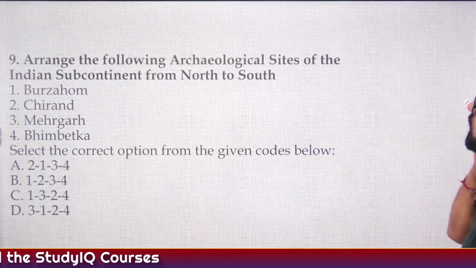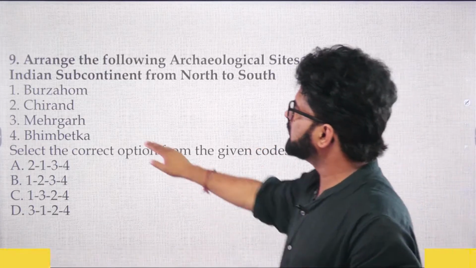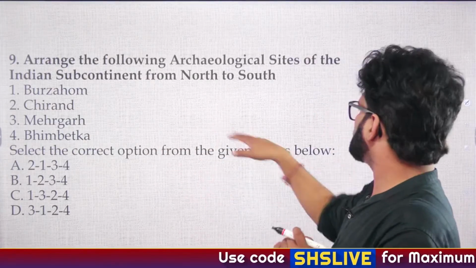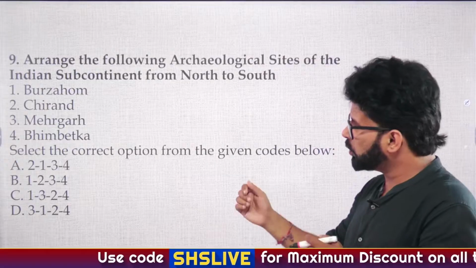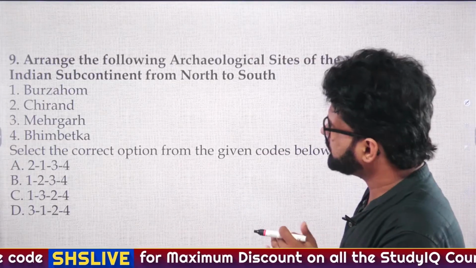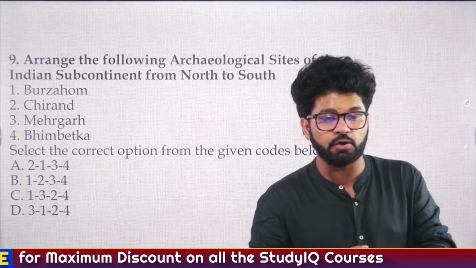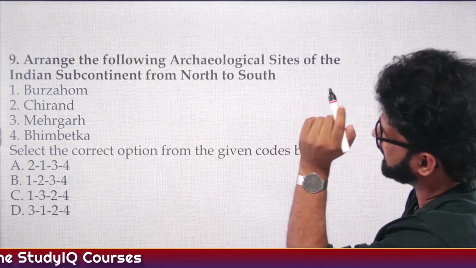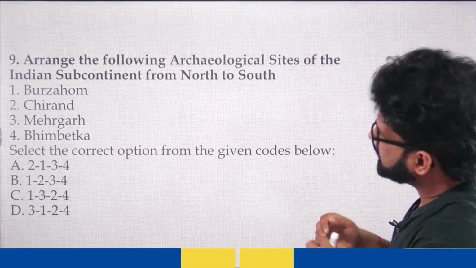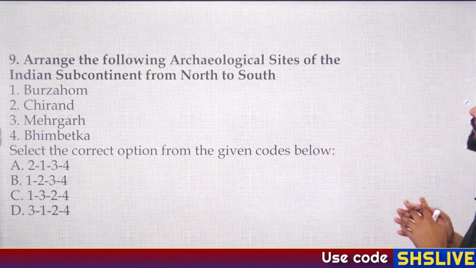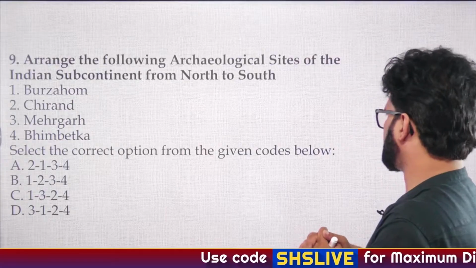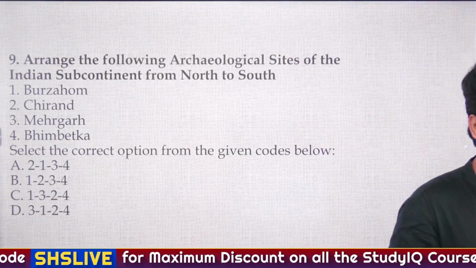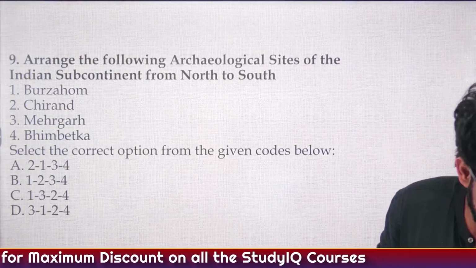Arrange the following archaeological sites of Indian subcontinent from north to south. First is Burzahom, second is Chirand, I will tell you about Chirand. Third is Mehrgarh, fourth is Bhimbetka. Select the correct option from the given codes below. A is 2134, B is 1234, C is 1324 and D is 3124. So you have to arrange these archaeological sites from north to south. What is the correct option here? A 2134, B 1234, C 1324 or D 3124.